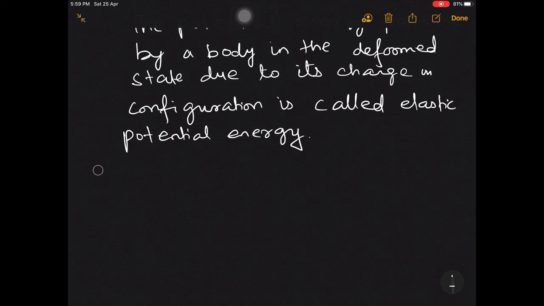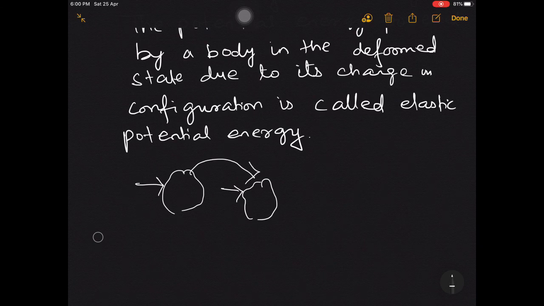Okay, now let me explain it to you. See, when we are applying force on a body, so this is your body and you applied force on it, what will happen? The shape of the body might change. So whatever work you are doing on this body to change its shape, it is getting stored in the body as elastic potential energy. So remember it, whatever work you have done to produce deformity in this body, to change its shape, that amount of work is stored in the body as elastic potential energy. Now let's come to gravitational potential energy, the second form of potential energy.